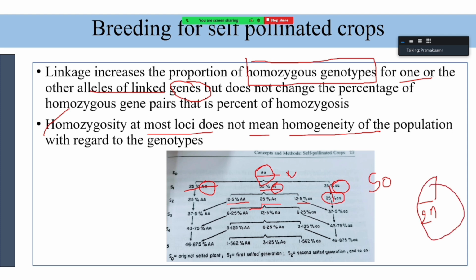Okay, understood how selfing affects the percentage of homozygosity, and what is the effect of linkage, and the homogeneity and the homozygosity at the loci?